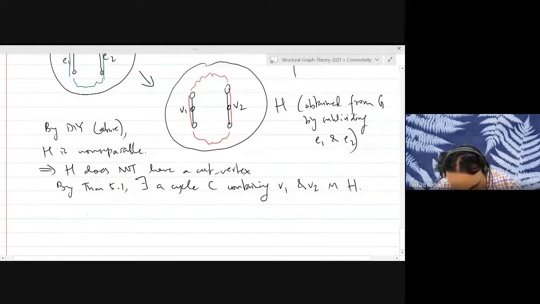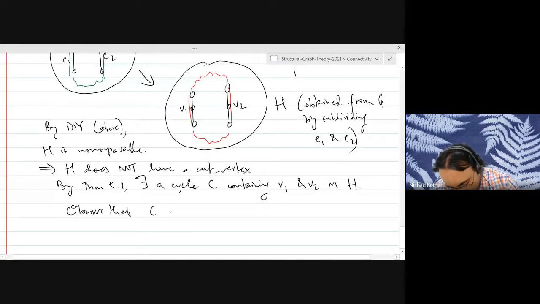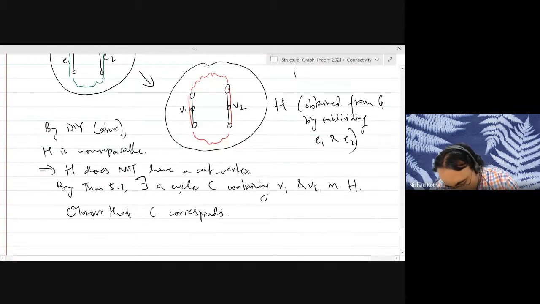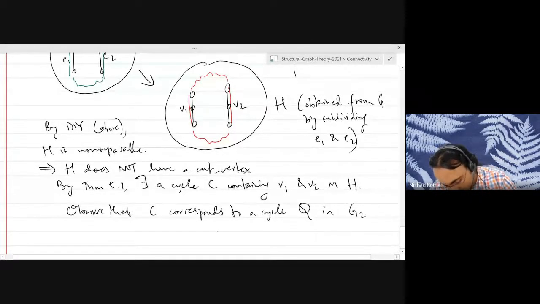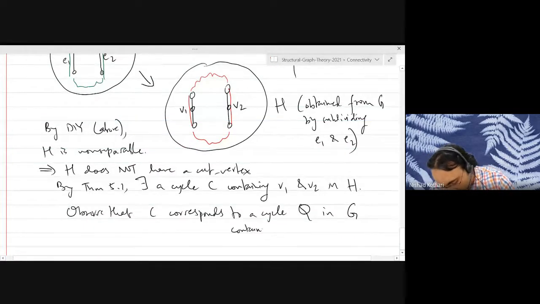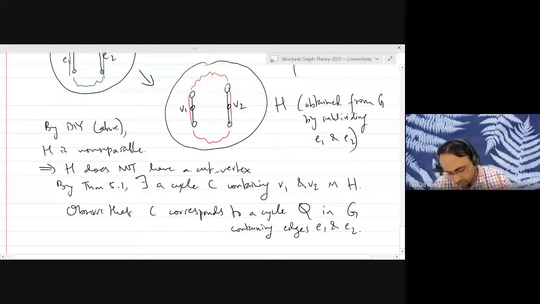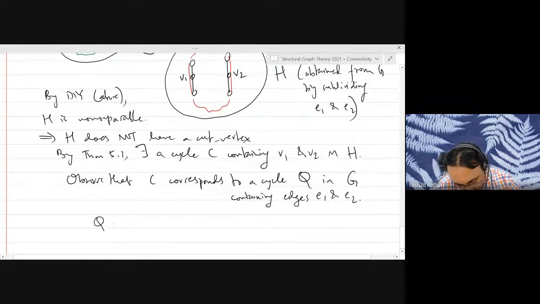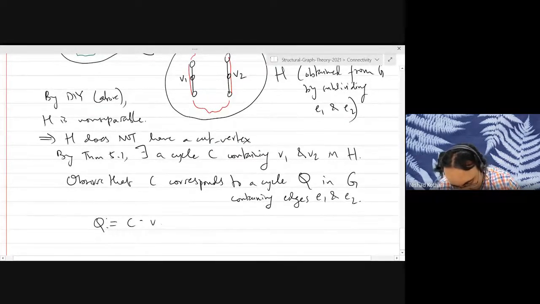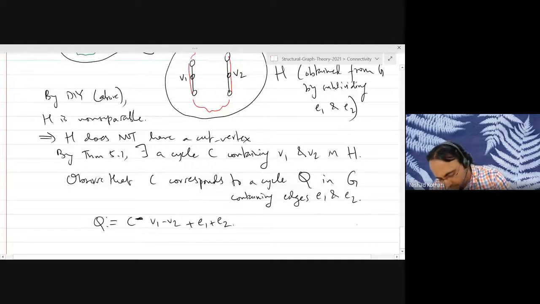So observe that C corresponds to a cycle Q in the graph G, containing the edges E1 and E2. Well, basically Q is C minus V1 minus V2 plus E1 plus E2. Okay, delete the two vertices and replace them by the two edges.